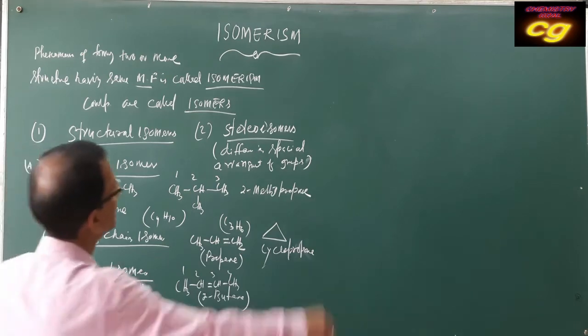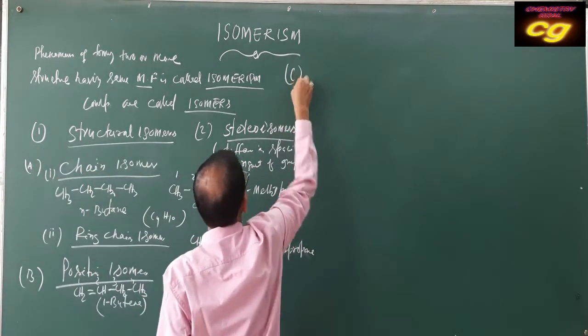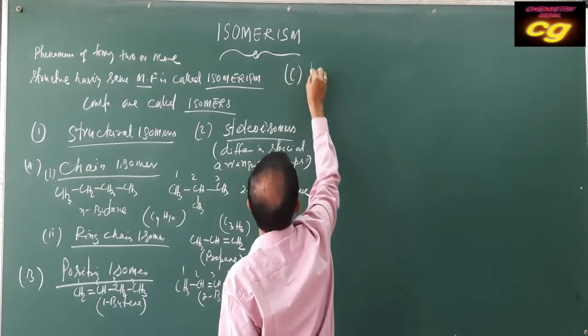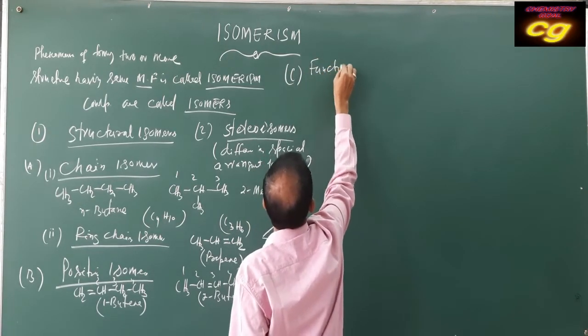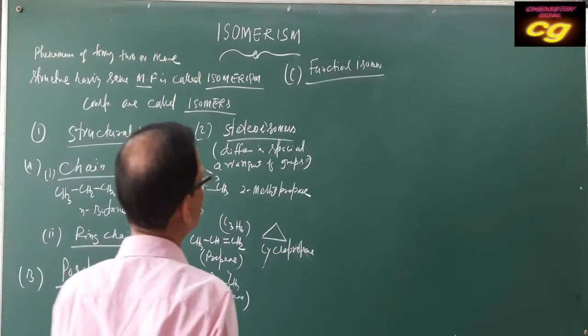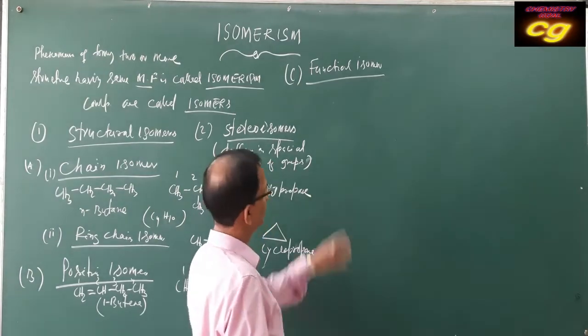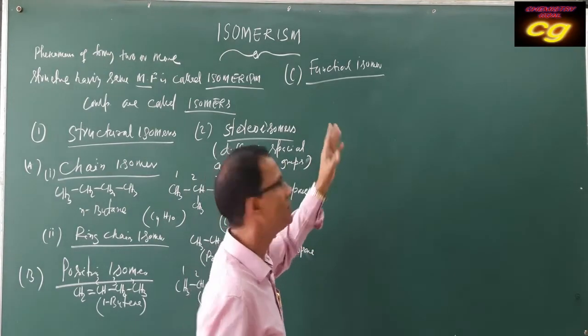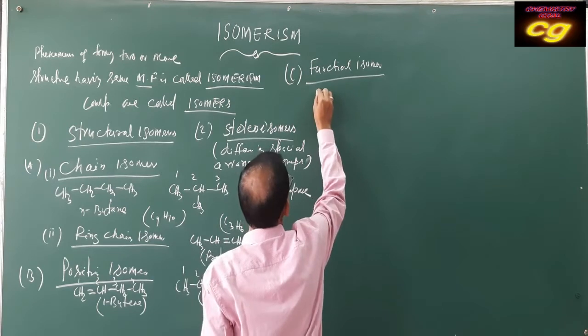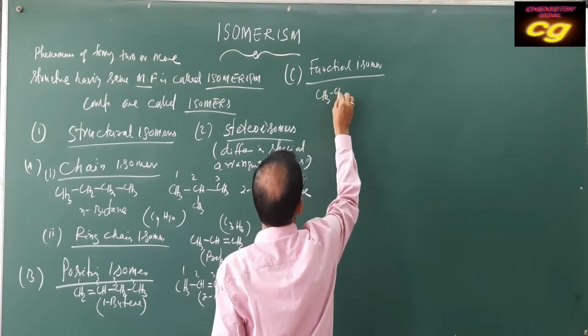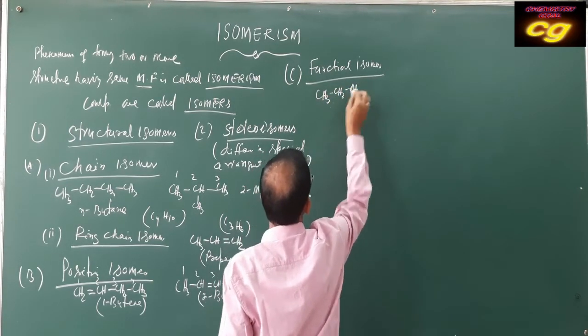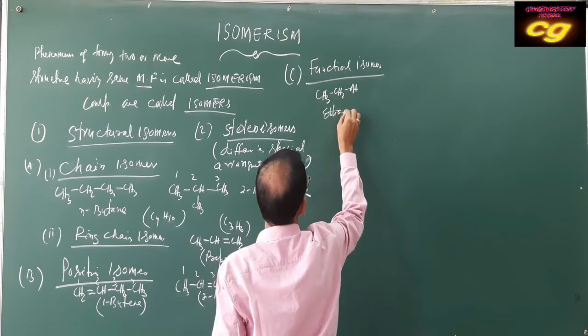Then the third one is functional isomers. In functional isomers, the functional group differs. The formula is the same, but the functional group differs. For example, CH3, CH2, OH is ethanol.